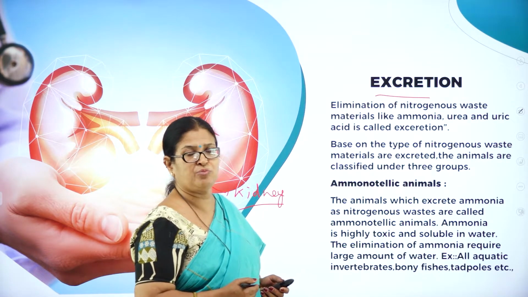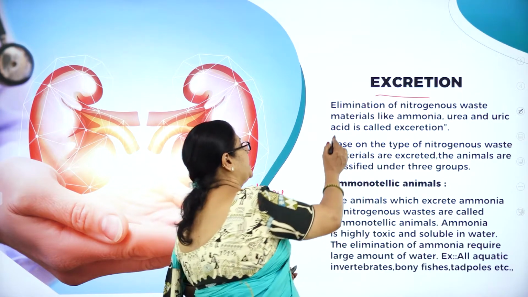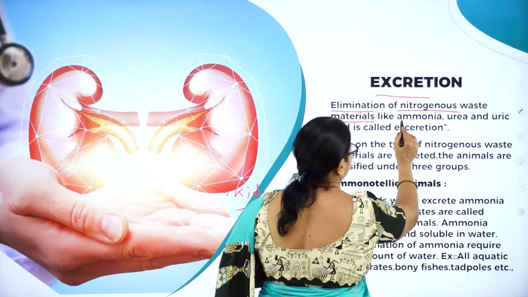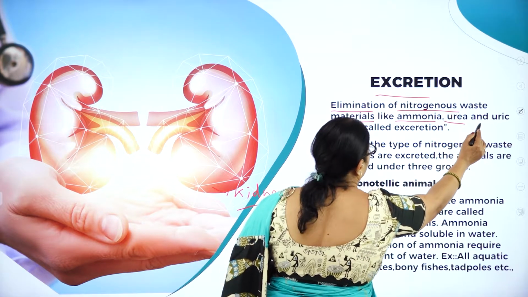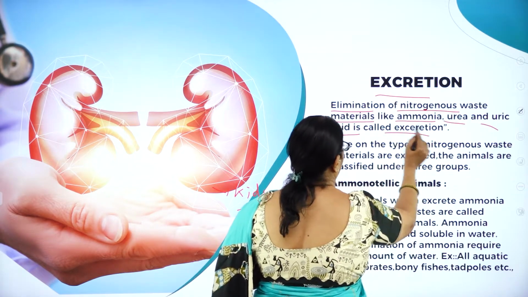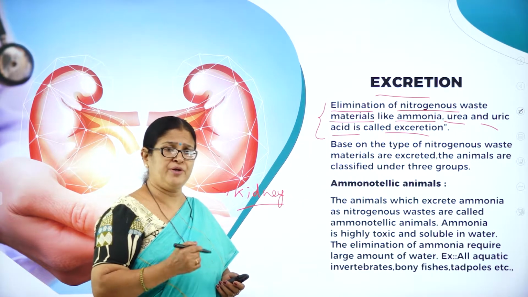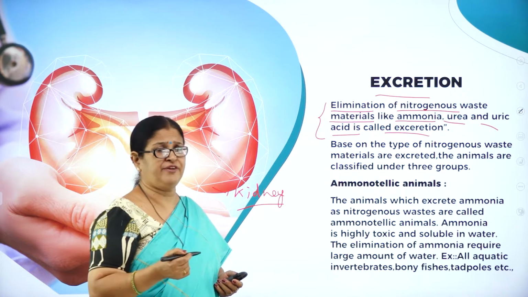So what is excretion then? How do we define the word excretion? Excretion can be defined as the elimination of nitrogenous waste materials like ammonia, urea and uric acid. The nitrogenous wastes that are produced in the body are of different types.